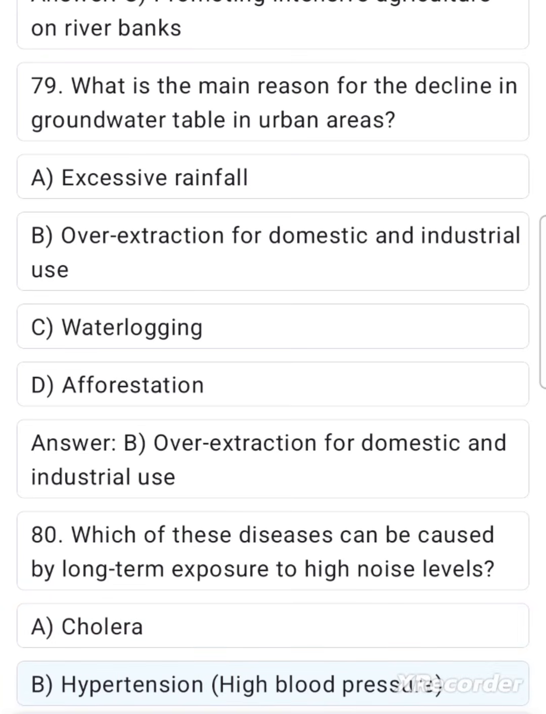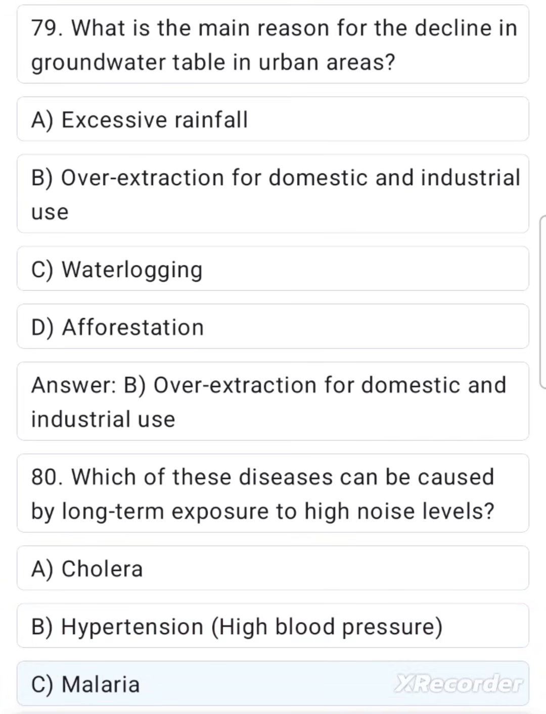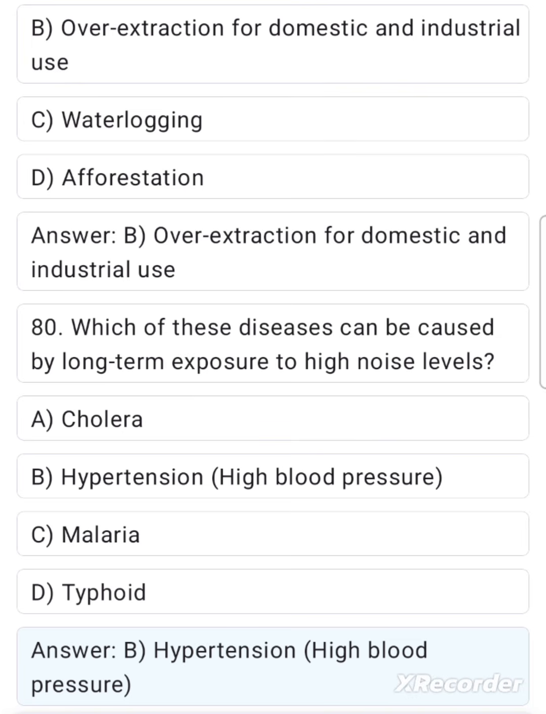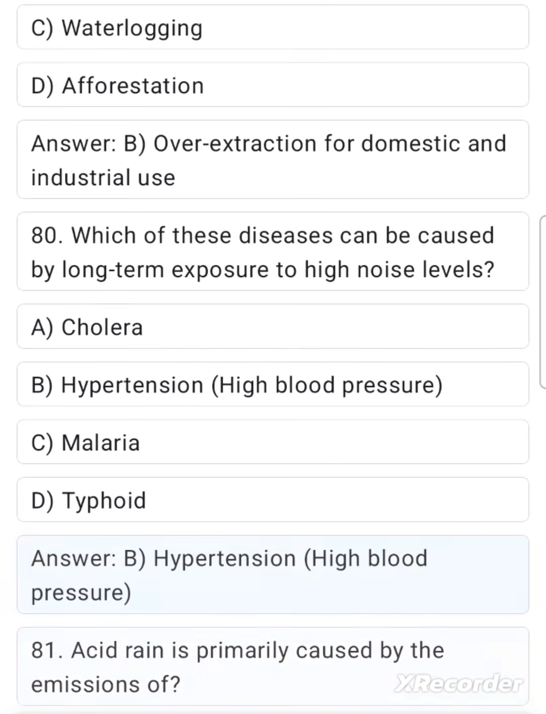Cholera. B. Hypertension, high blood pressure. C. Malaria. D. Typhoid. Answer B. Hypertension, high blood pressure.